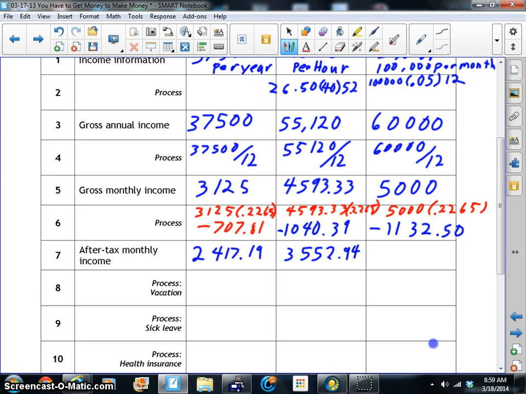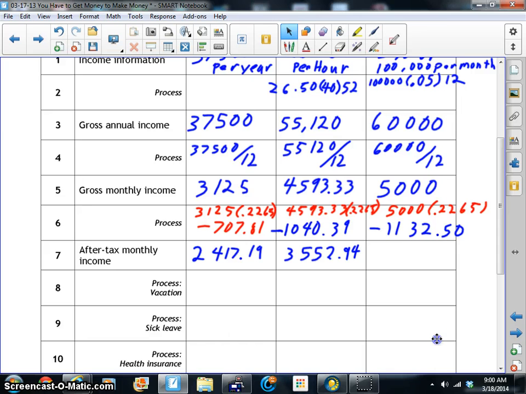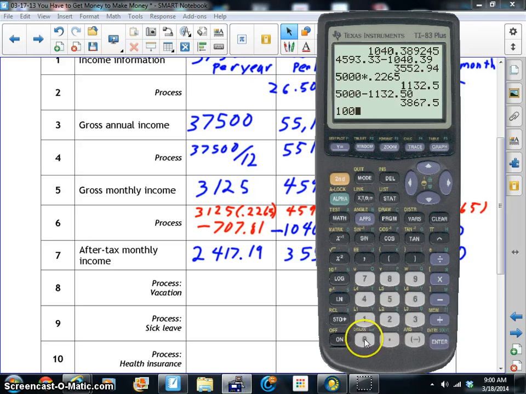Remember that these are all what we're subtracting. So 5,000 minus 1,132.50 is 3,867.50. Now that's one method, or you can do the other method, which is taking 100% minus 22.65%.